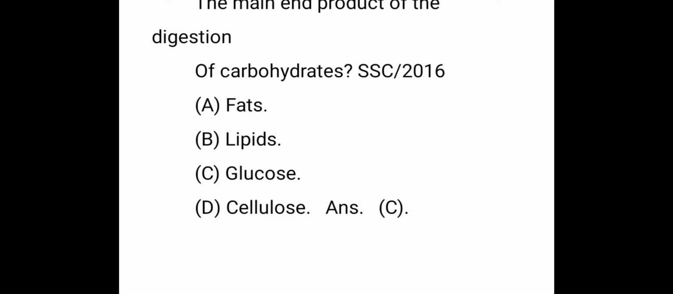Okay students, these are the 50 bits of physics and biology. These are very important bits from previous examinations and what we are expecting now in SSC and RRB, all the competitive exams. So please read carefully and listen.